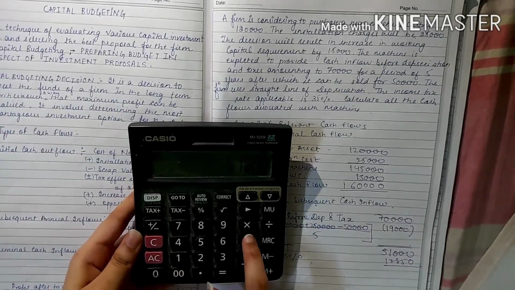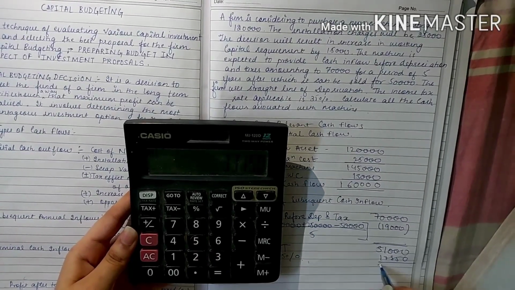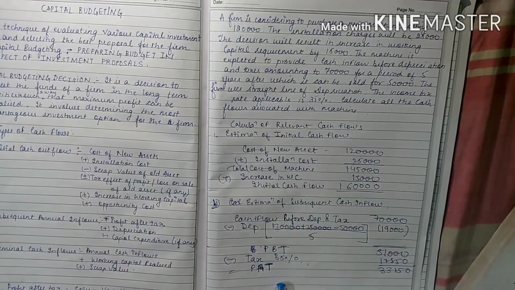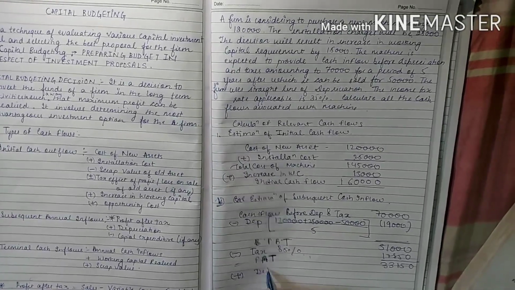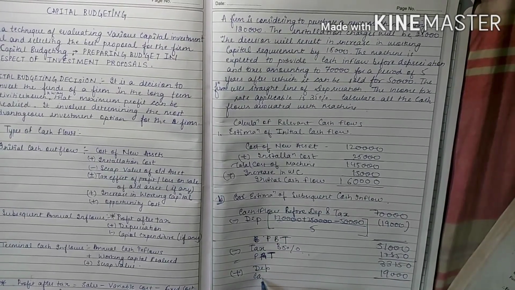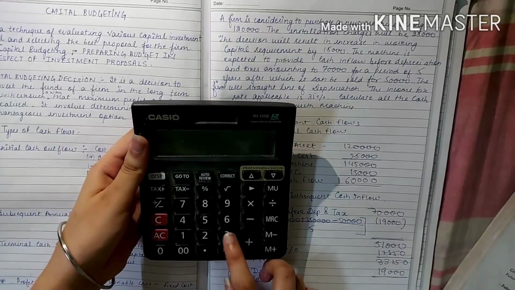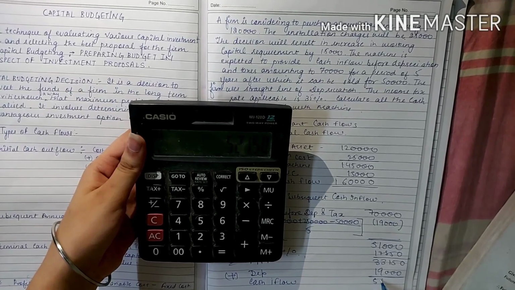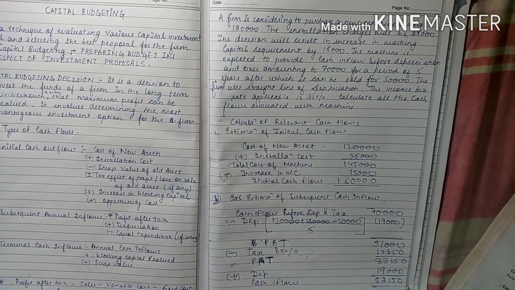So 51,000 minus 17,850 is 33,150. Now to calculate the cash inflow, we have to add depreciation back to it, which was 19,000. So cash inflow is 33,150 plus 19,000, which is 52,150. So your subsequent cash inflow is 52,150.